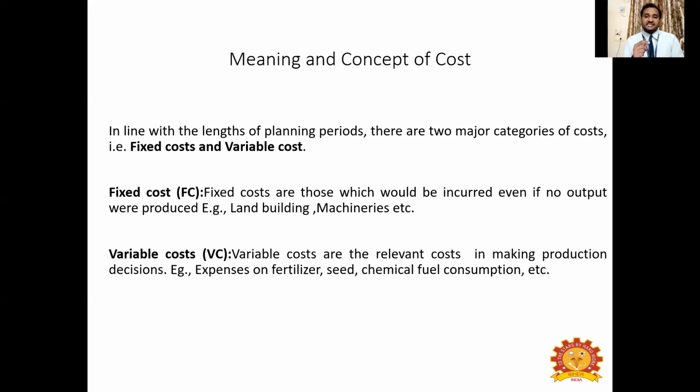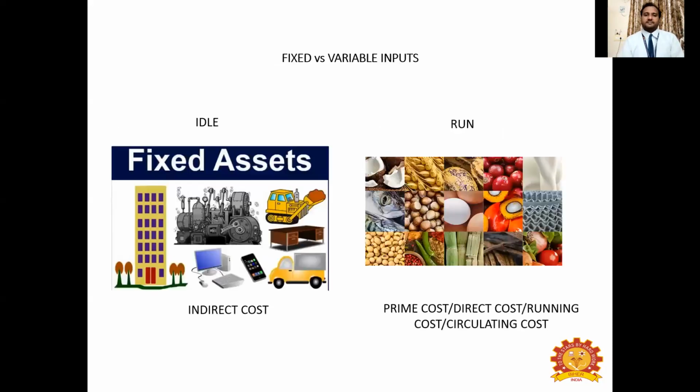So it changes with the level of production. When the level of production increases, the cost incurred in variable cost also will increase. As I told you, left hand side you have fixed cost, right? When you incur some money over this fixed cost, if you are not producing anything, it is idle. Even when it is idle, you have incurred some amount on fixed cost.